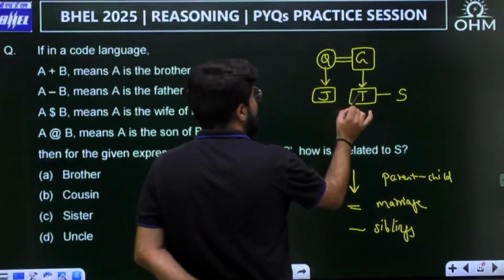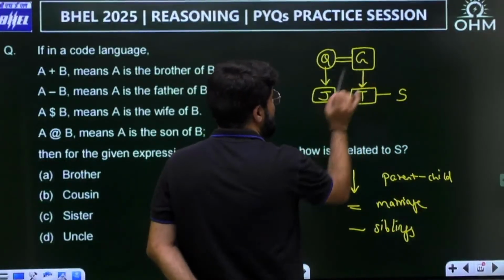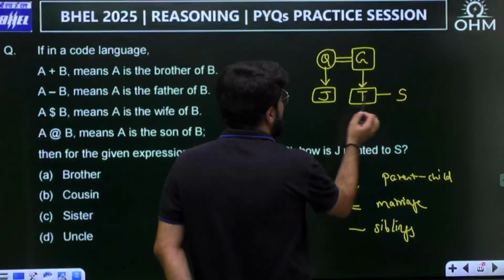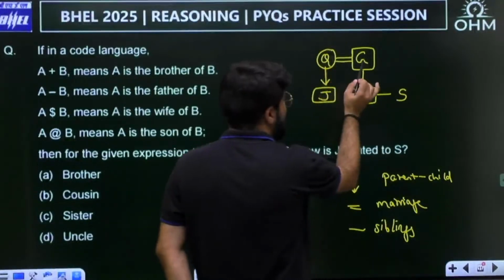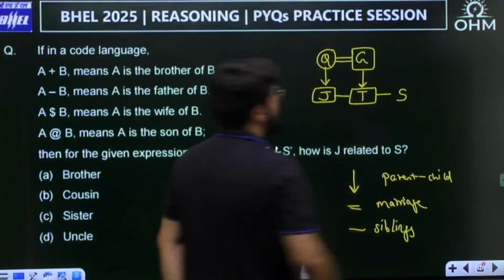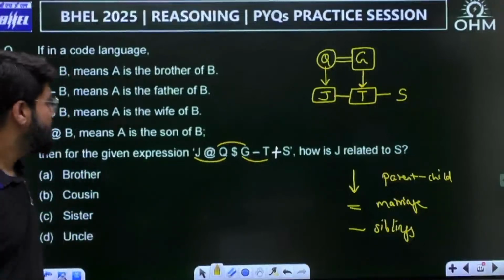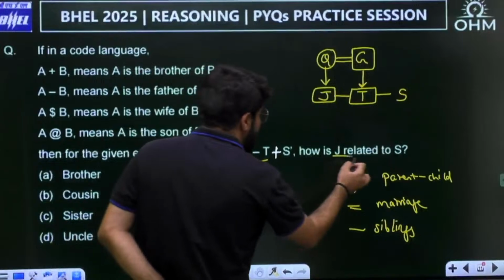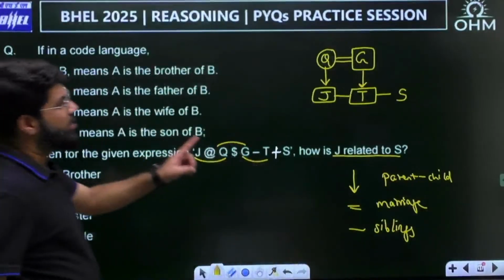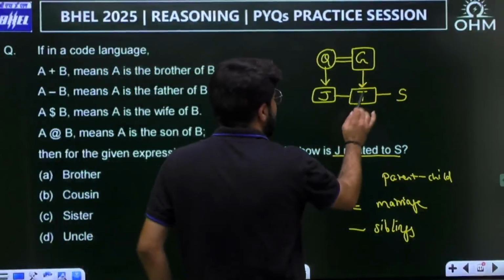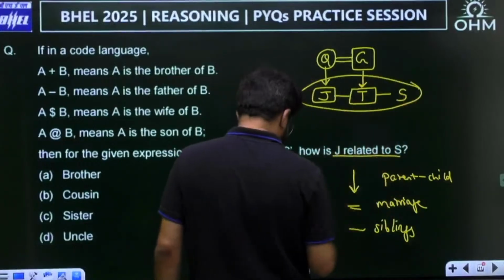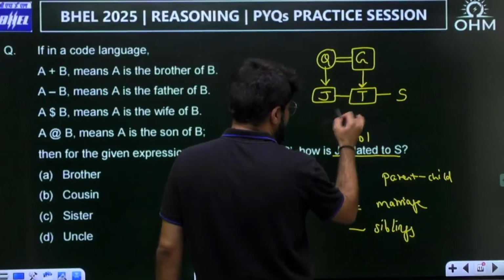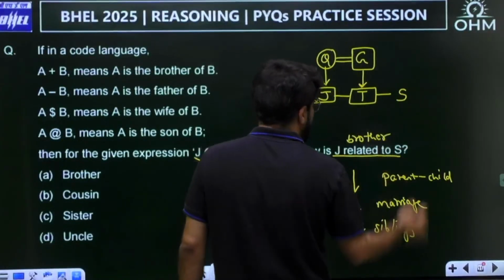But now note that T is the son of G. J is the son of Q, but G and Q are married. That means J and T are the children of the same parents, so they are also siblings, correct? Now for the given expression, how is J related to S? J and T are siblings, T and S are siblings, so all three are siblings. J is the brother to S, because the box means male.